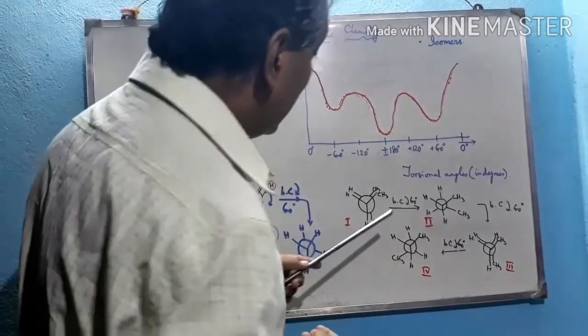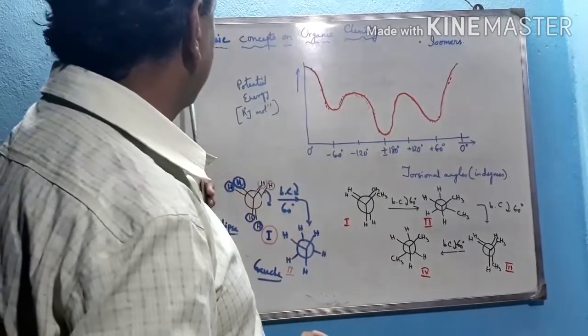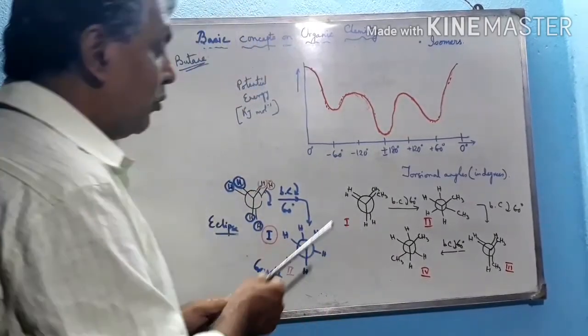Now we will draw the conformational isomers, the conformations of butane. See this structure of butane.